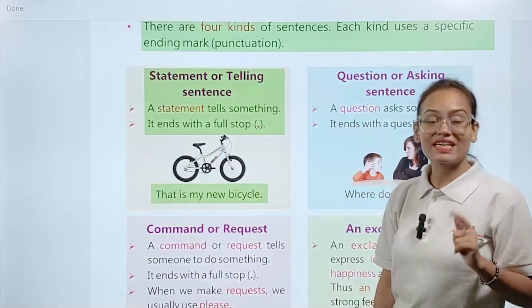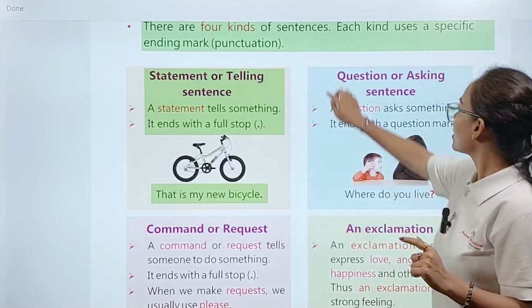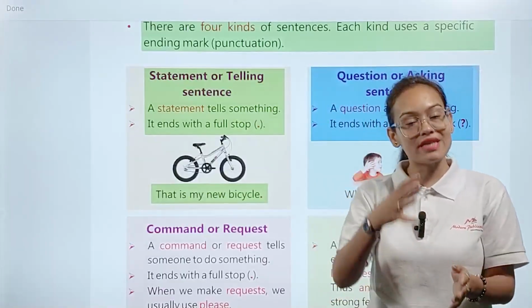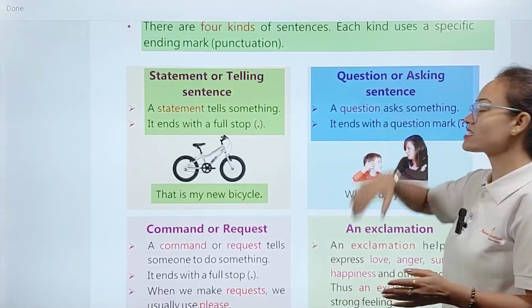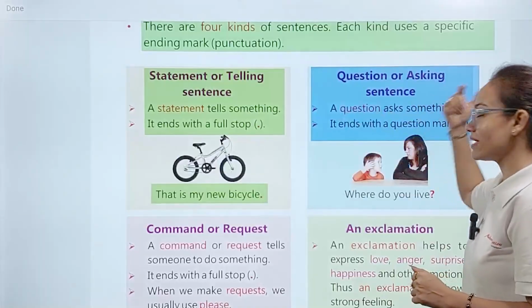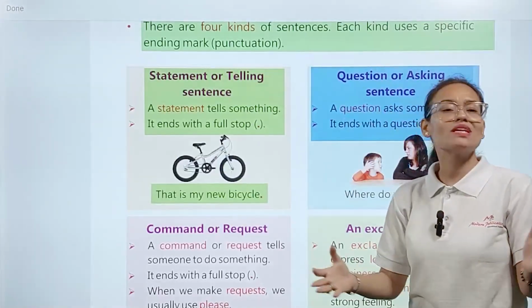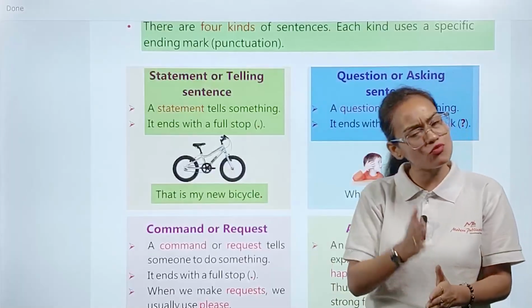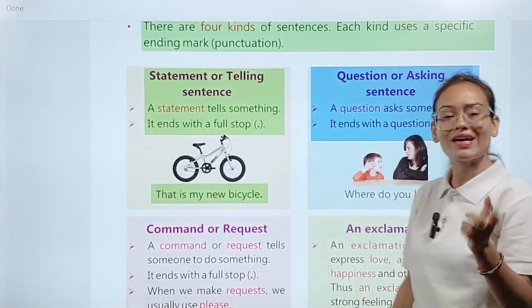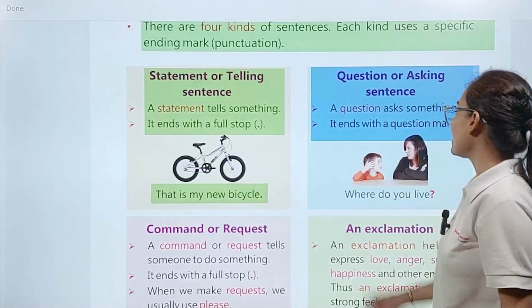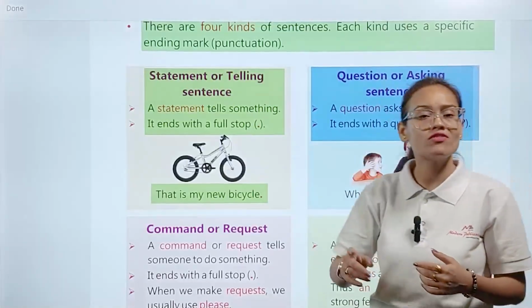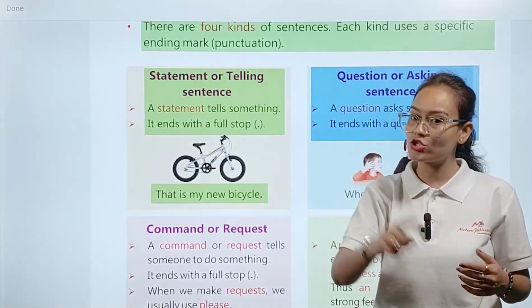Okay, now the second type of our sentence is question or asking sentence. Whenever we ask any type of question, they come under question or asking sentence category. Example, you can see, a question asks something. Okay, question means what? What is the meaning of question? The simple meaning of question is whenever you are asking something. Okay, whenever you are asking something from anyone, so they are called as your question. Okay, it ends with a question mark. So this type of sentence always ends with a question mark at the end of the sentence.